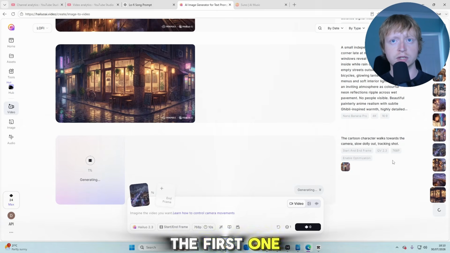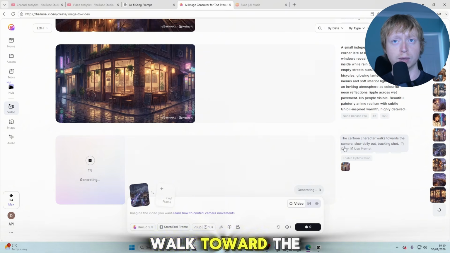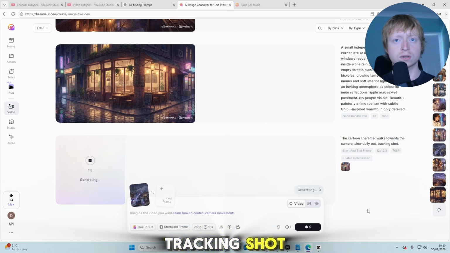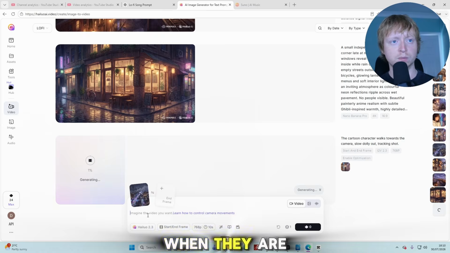I've already started the first one, as you can see. Just note how simple this prompt is. The cartoon character walks toward the camera, slow dolly out, tracking shot. I always find that the prompts are better for this kind of thing when they are simple.